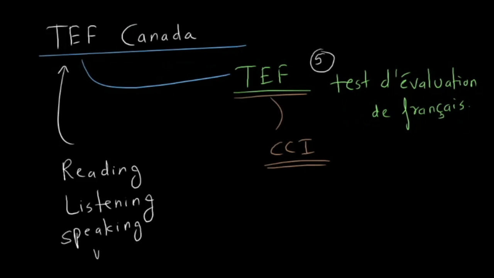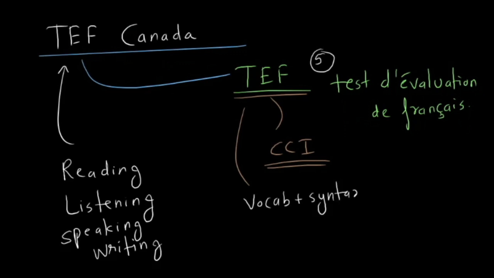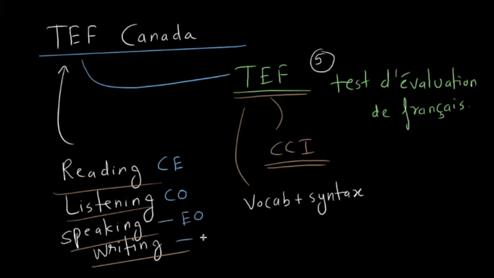Whereas in the original TEF exam, you have another module called vocab and syntax. That's an extra module that the original TEF exam has, but TEF Canada doesn't have that, so it has only these 4. Compréhension écrite, compréhension orale, expression orale, and expression écrite. These are the French equivalents of these sections.